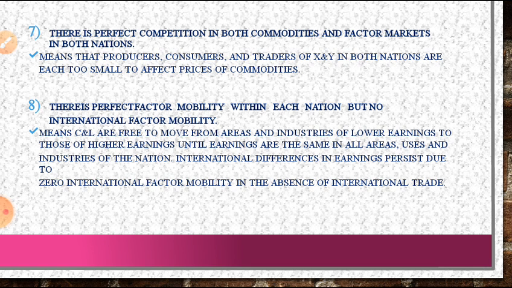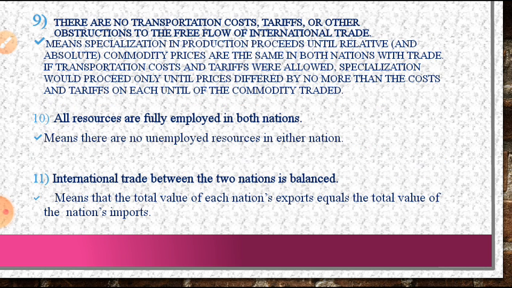Then there is perfect factor mobility within each nation, but no international factor mobility. So within a country the factors can move. There is mobility of factors of production within a country, but those factors are immobile between countries.